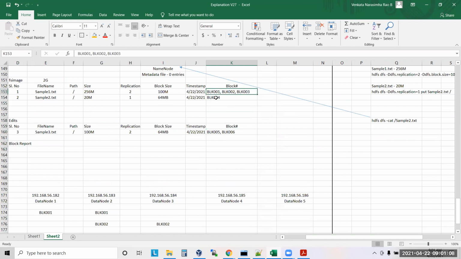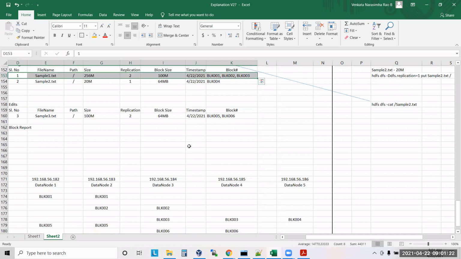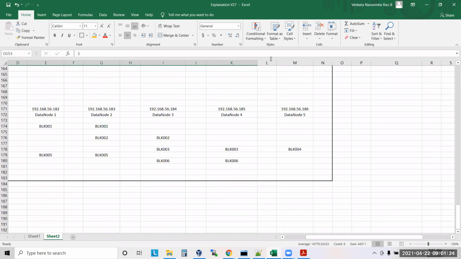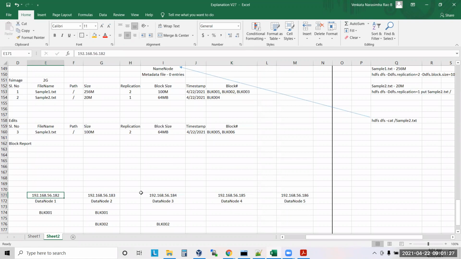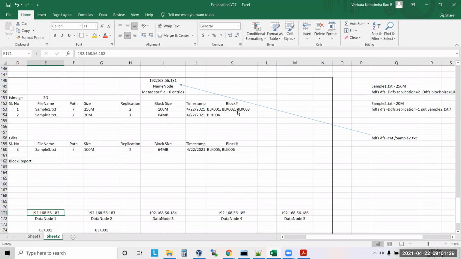Can I maintain the data node information here itself, guys? Can I put it like this? DN1 here itself. In the path we can mention, right? In this metadata, can I put it here? So BLK1, DN1. DN1 colon BLK1, DN2 colon BLK2. Like this, can I put?